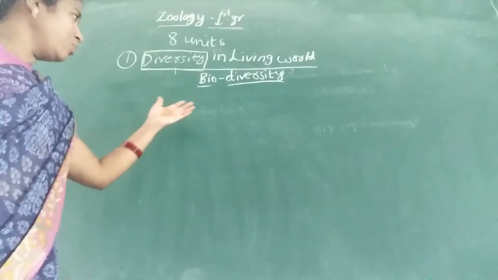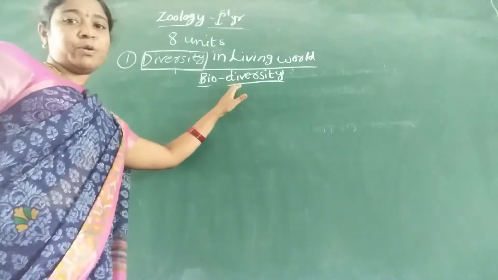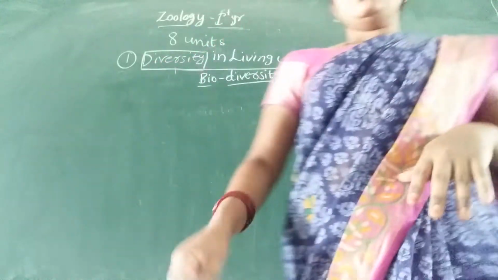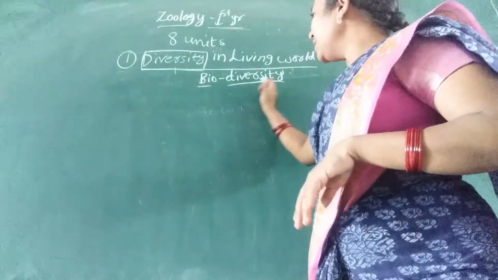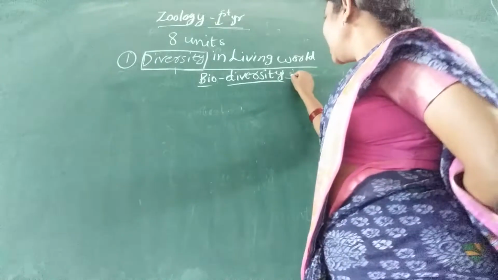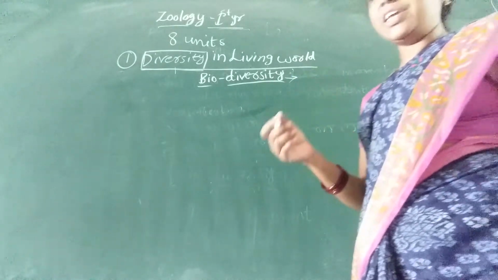We already know the meaning of the term biodiversity. Here diversity means, as in the last class we discussed the term diversity, differences or variations.